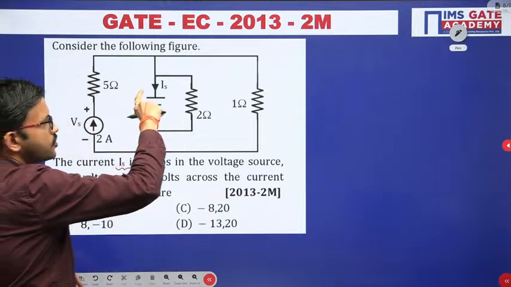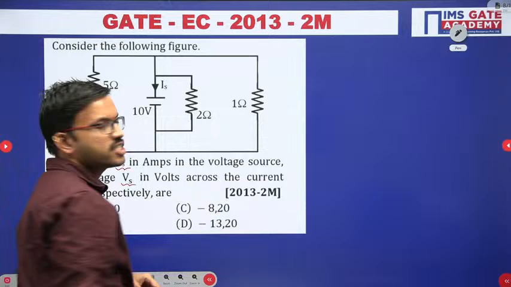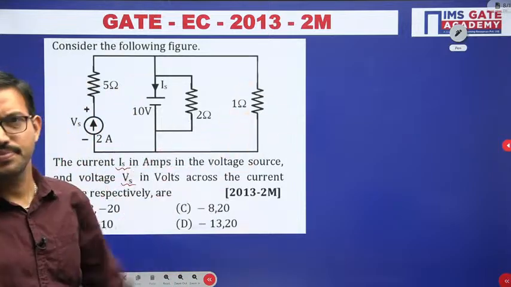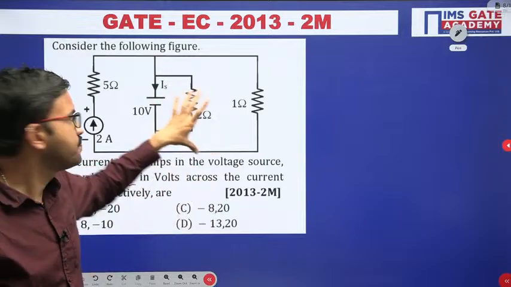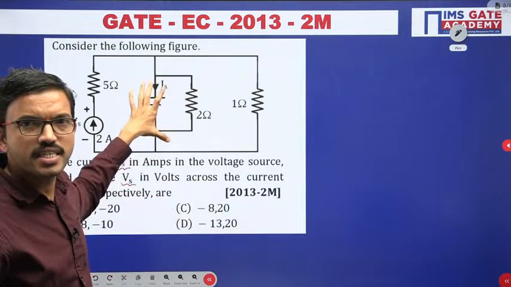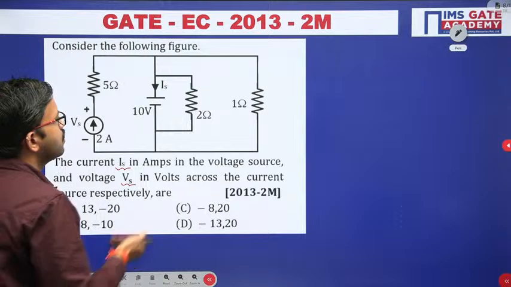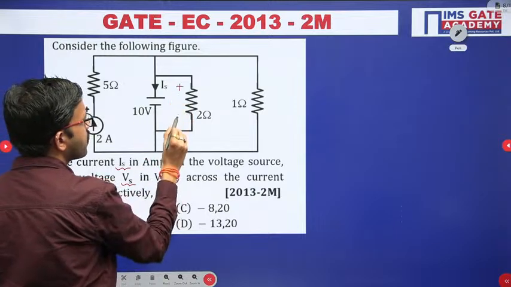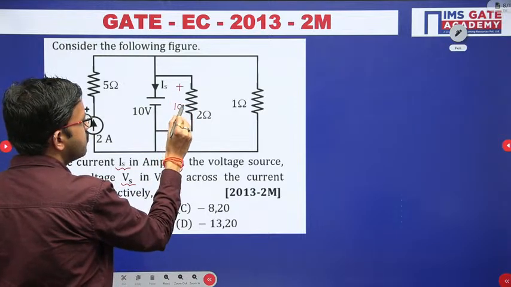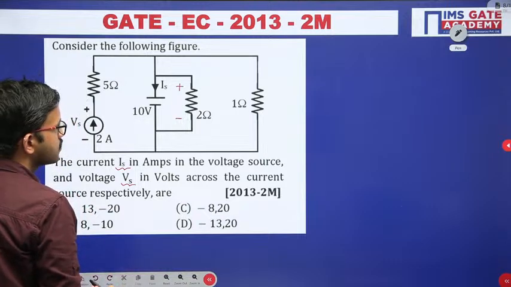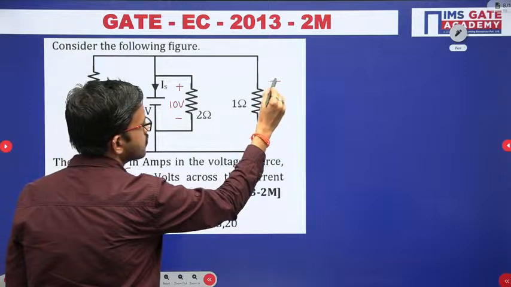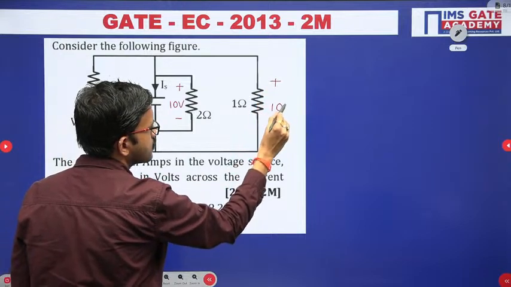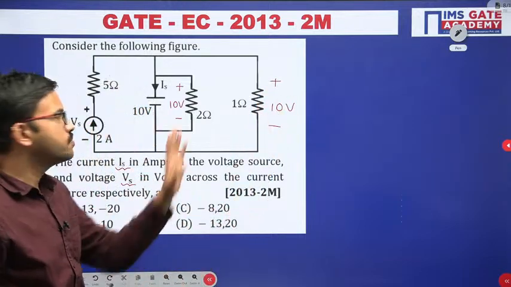this 10 volt source, 2 ohm resistor and 1 ohm resistor, how are these three elements connected? Parallel? Yes or no? These three elements are connected in parallel. In parallel, voltage will be the same. Now you can use Ohm's law, that's all.